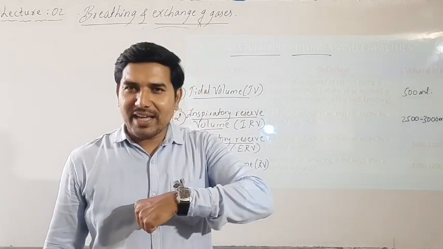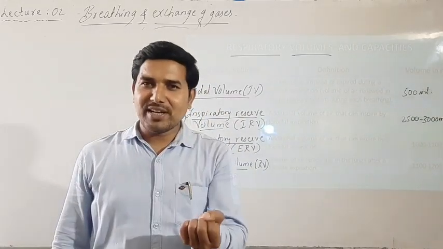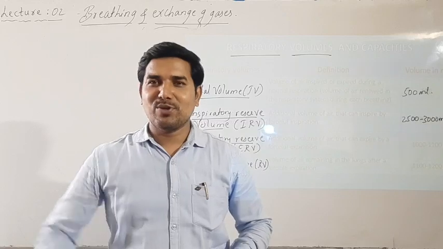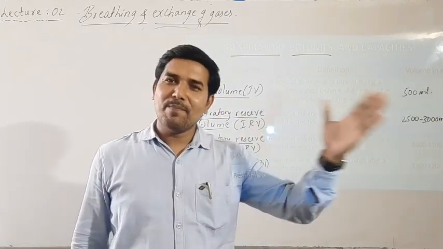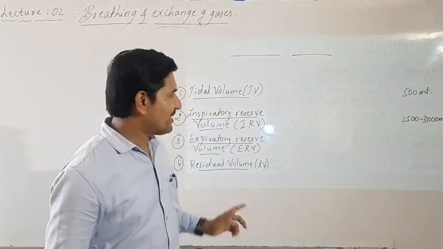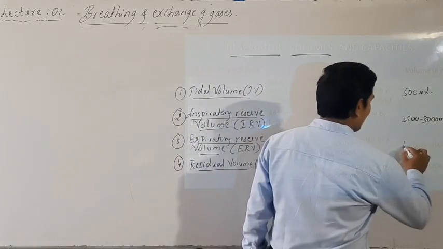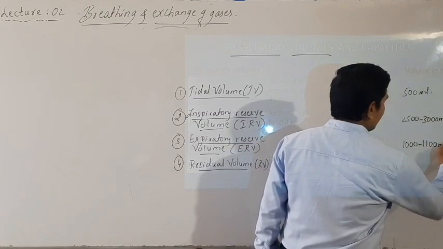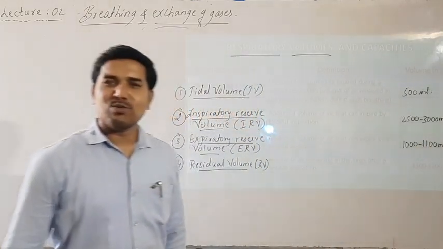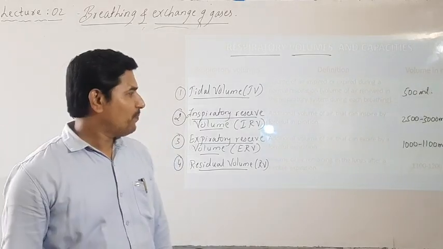The next one is expiratory reserve volume, exactly opposite to that. The volume of air that can be given out of the lungs during forceful expiration. So during forceful expiration, the volume of air that is given out is said to be ERV, and its volume is around 1000 to 1100 ml.